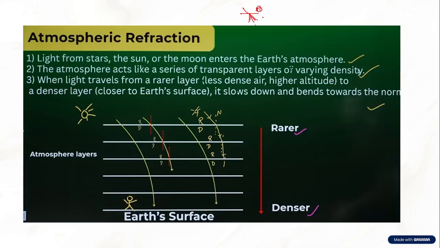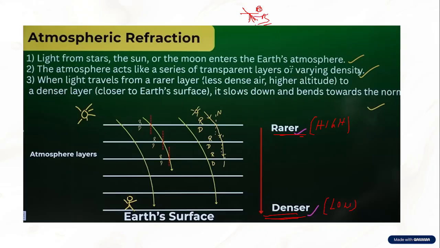From denser to rarer medium, this part is very, very important. Now, what do I mean when it comes to atmosphere? The closer to the earth's atmosphere, the denser the medium is. Closer to earth, it is dense. As we move away from earth, the atmosphere gets rarer. At high altitude, it becomes rarer. At low altitude, close to earth, it is denser. So we are entering from rarer to denser.